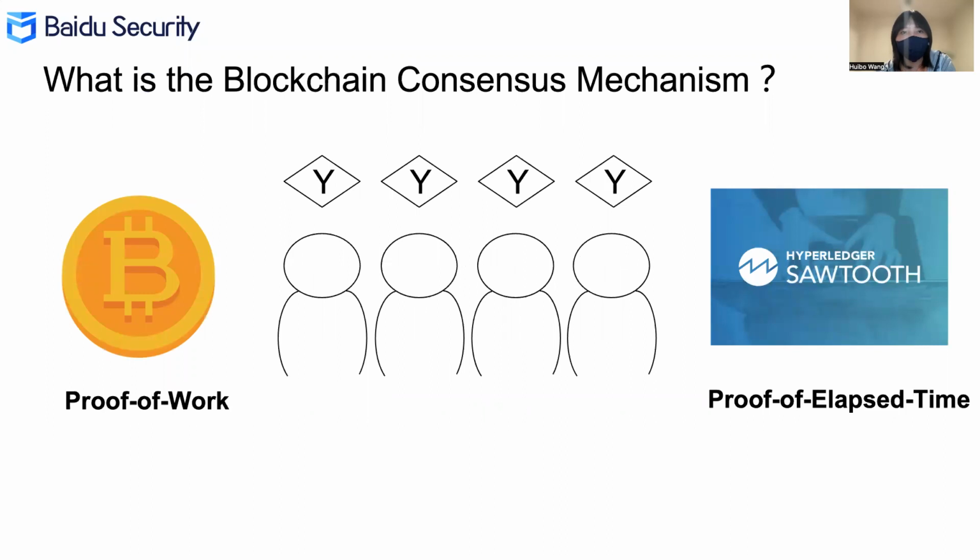What's a blockchain consensus mechanism? The blockchain consensus mechanism refers to methodologies to achieve agreement of rules, determining which blocks and transactions are valid across a distributed network. In the context of the Bitcoin blockchain, it's known as Proof-of-Work. Hyperledger Sawtooth has proposed another consensus, named Proof-of-Elapsed-Time.